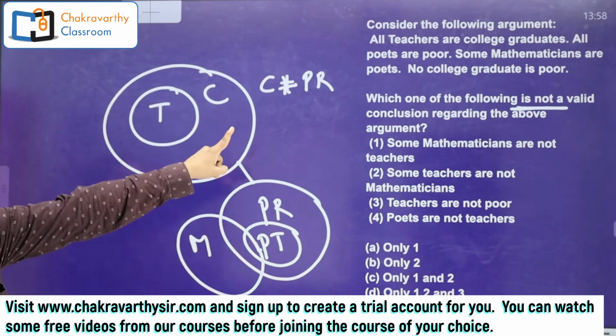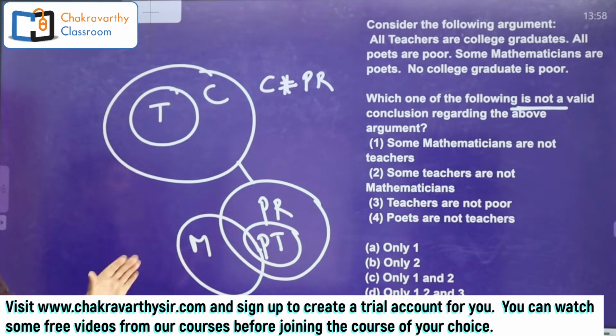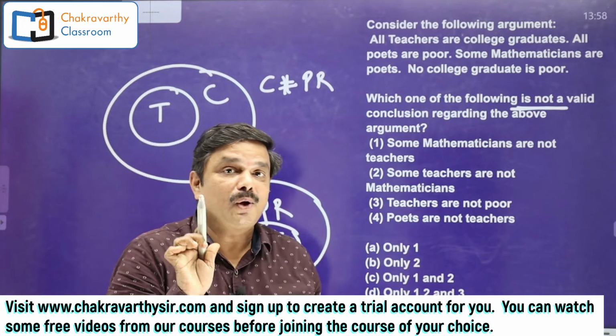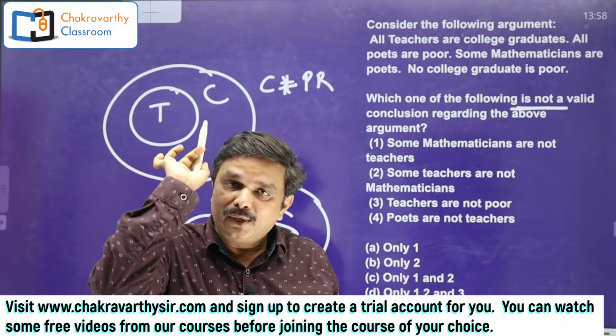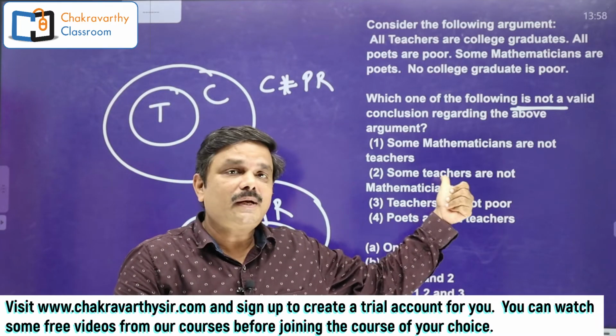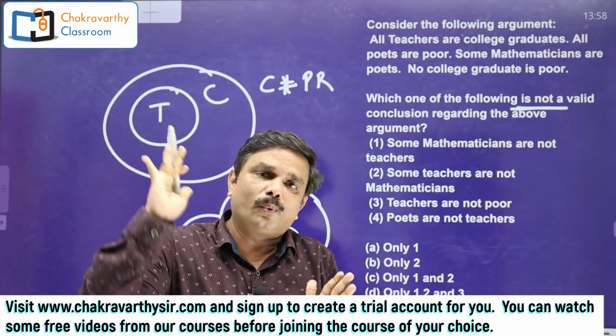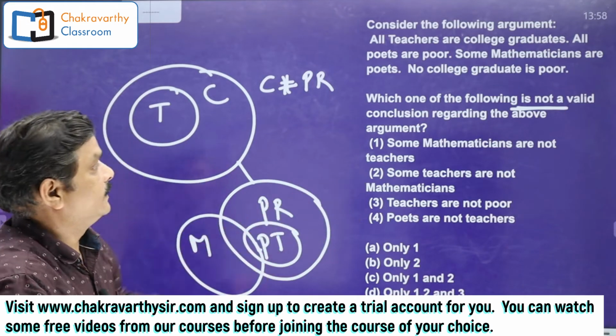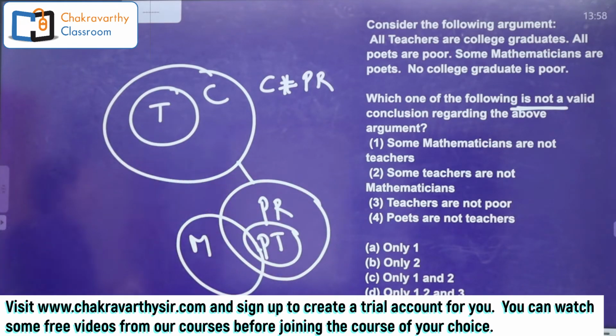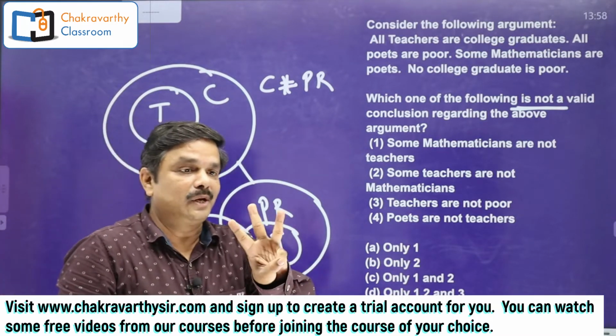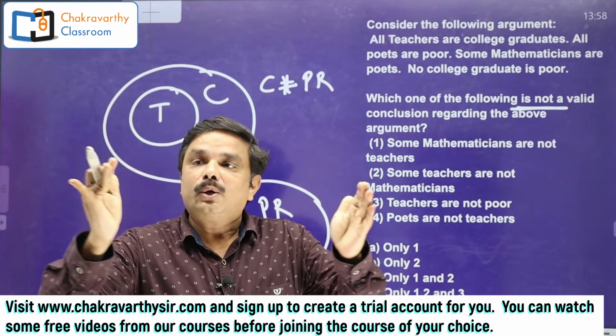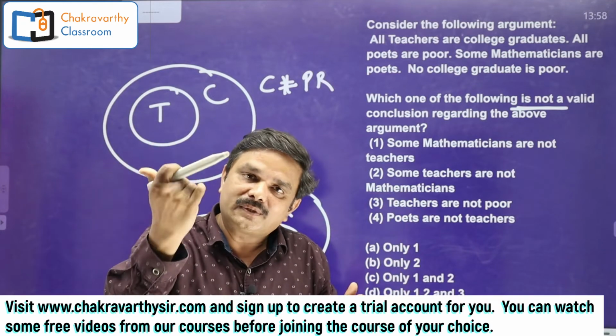Now go for the conclusions quickly. First conclusion, some mathematicians are not teachers. So it is a some not case. Any beginner who is there, please try to understand, because to understand this one you need the basics. What is this? Some mathematicians are not teachers. So this is mathematicians, this is teachers. I told you clearly, some not, 3 possibilities. What are those 3? 2 separate circles, you can prove some not.